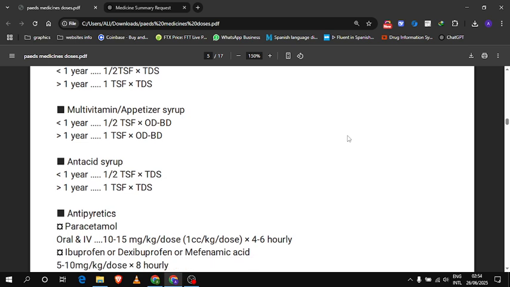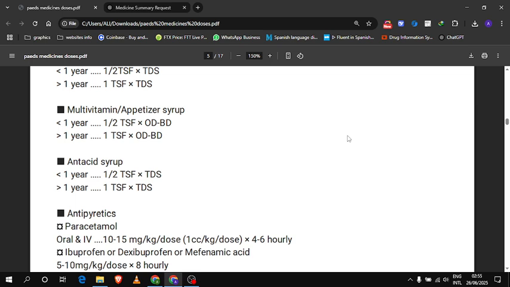Next, we're talking about multivitamins, appetizer syrups like Polymalt, 4-OB12, Trimetabol, these kinds of syrups, appetizers and multivitamins. Again, for less than 1 year, it is half tablespoon OD or BD, and for more than 1 year, it is 1 tablespoon OD or BD.